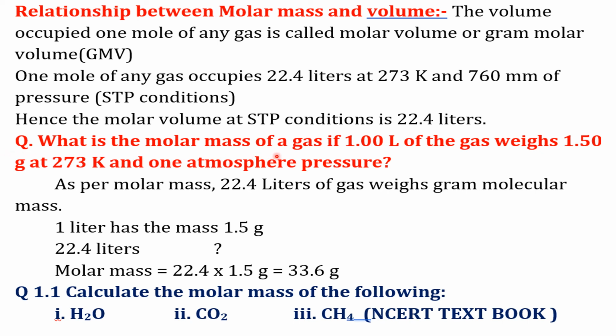What is the molar mass of a gas if 1 liter of the gas weighs 1.5 gram at 273 Kelvin and 1 atmospheric pressure? As per the molar volume, 22.4 liters of gas weighs 1 gram molecular mass. In the problem, it is given that 1 liter of the gas has a mass of 1.5 gram. Therefore, how much do 22.4 liters weigh? After calculation, it is found to be 33.6 grams. Thus, the molar mass of this gas is 33.6 grams.